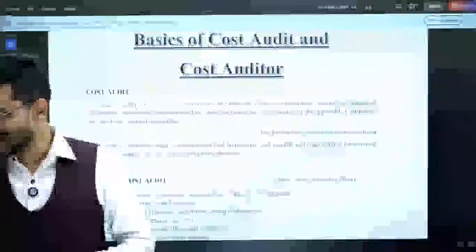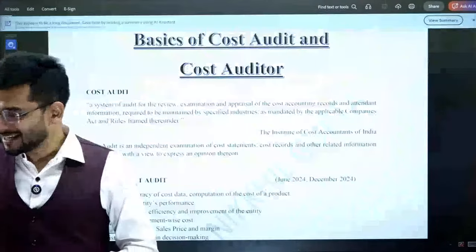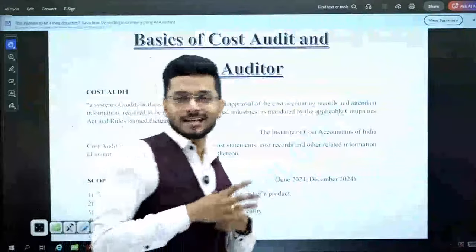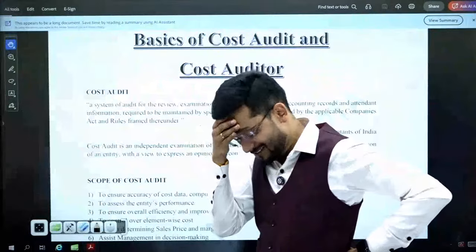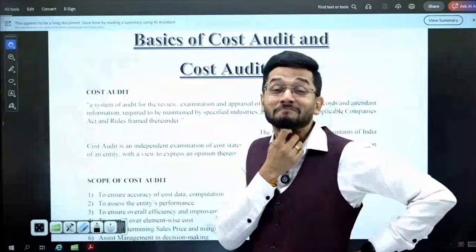Pratik Jan is saying bad. Just Cheddha is saying bad. Okay, almost all the students are saying their mugging up power is bad. So now, how will we deal with this subject called cost audit? It's all theory. How will we deal with it?